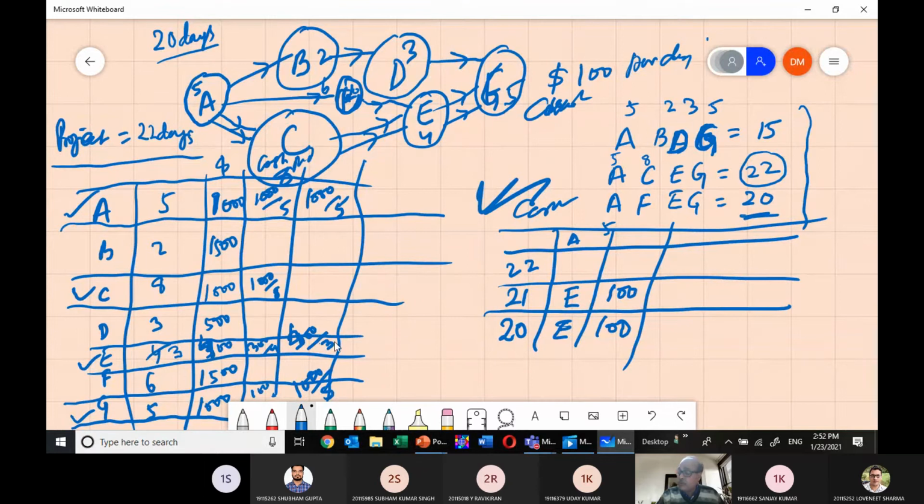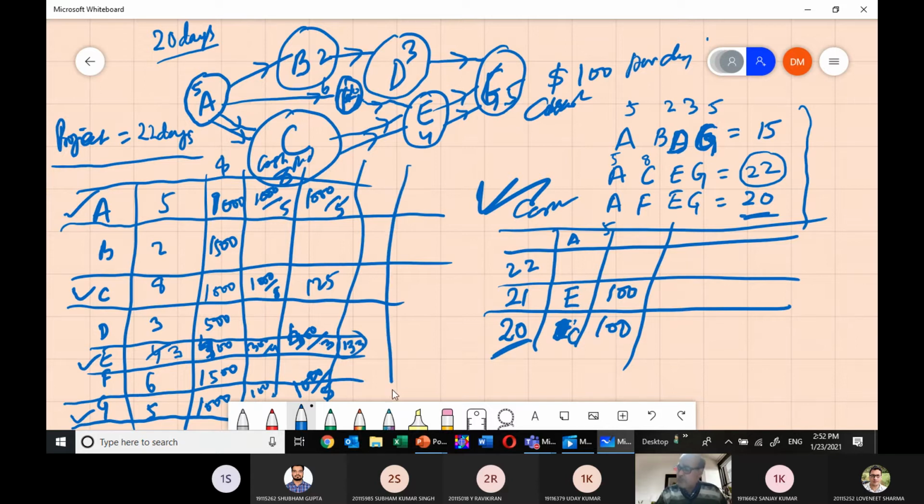Here, up to 400 by 3 is more than... so now you have to crash; you don't crash E, because 400 by 3 is how much? 133. 133, which is more than 125 for C. So now, the second time, you crash C and pump $100. Because my objective was to reach up to 20 days, therefore I crashed.